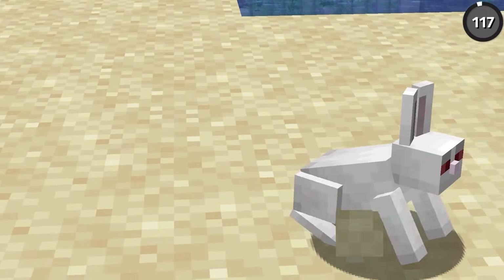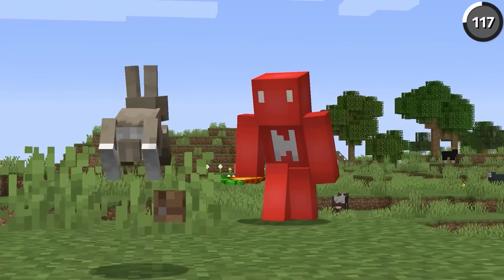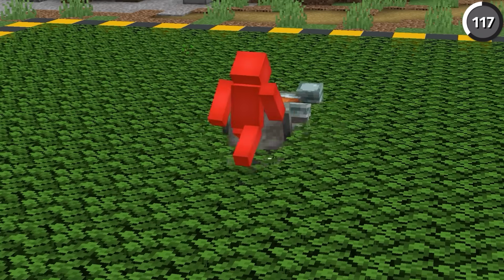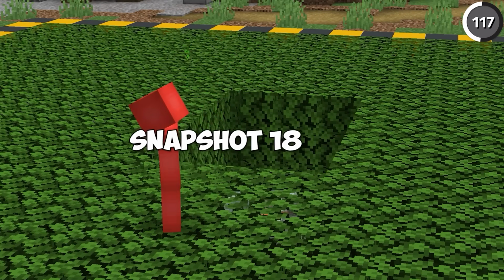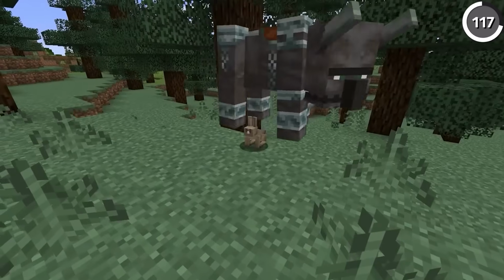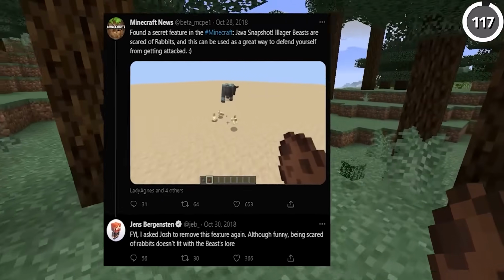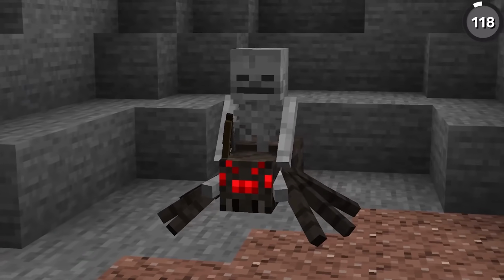Unless we're talking about the secret killer rabbit, the bunnies in Minecraft are nothing to be afraid of, though someone at Mojang disagrees. Because when Ravagers were tested in Snapshot 18W43A, these pillager monsters were afraid of rabbits, which is a fun Easter egg, but unfortunately, Jeb confirmed in a tweet that it was removed to maintain the beast's lore.